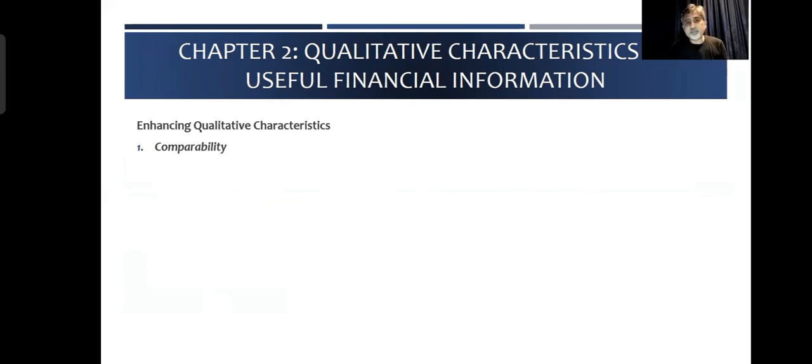Another term which immediately comes to the mind is called consistency. Okay, consistency. Consistency means that your accounting rules or accounting policies which you have used from year over year, they are consistent.